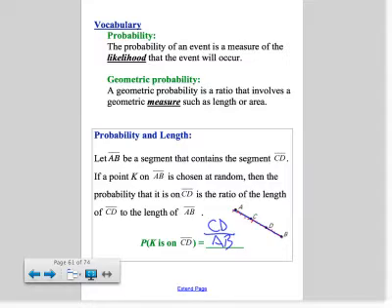What they're saying is, what is the probability that if you just close your eyes and randomly choose this point here, that point will lie on this portion of the segment? Really you're trying to figure out what percent this piece is of the entire thing. That's really what you're asking yourself.